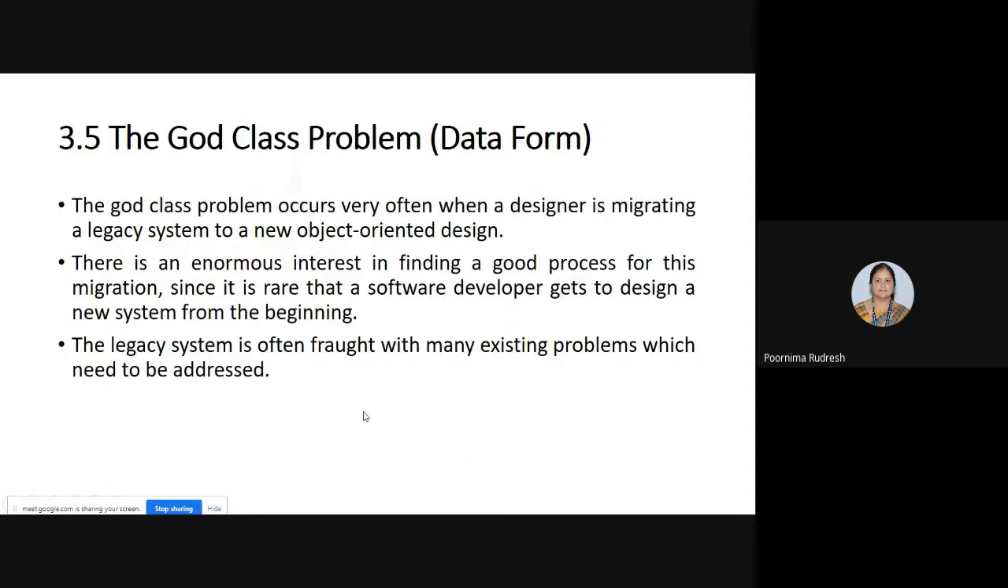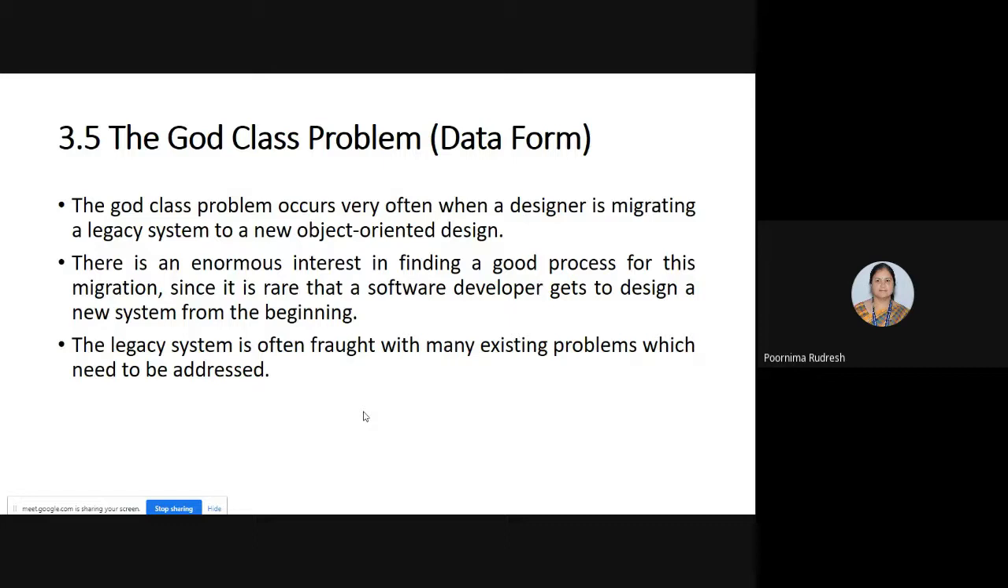Next we'll move on to the guard class problem. The guard class problem that we are discussing in terms of the data form. Previously, we discussed the guard class problem with respect to the behavioral form. Here we are going to study the guard class problem with respect to data form.